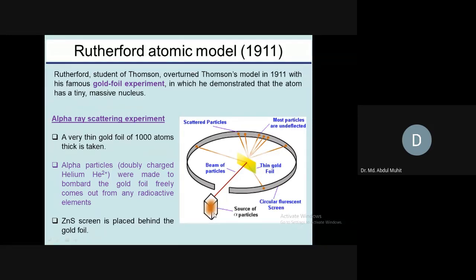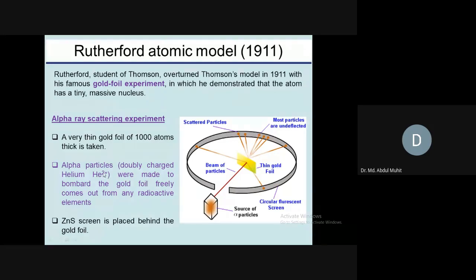Here we can see the source of alpha particles. Alpha particles come from uranium or lead or any kind of radioactive metal, and the decay of the radioactive metals creates alpha particles. An alpha particle is a helium nucleus with 2 protons and 2 neutrons.